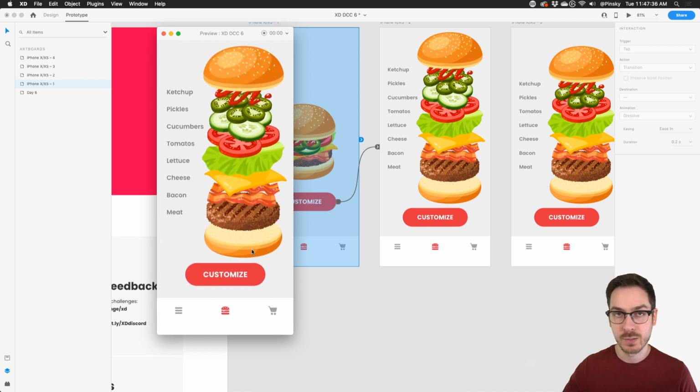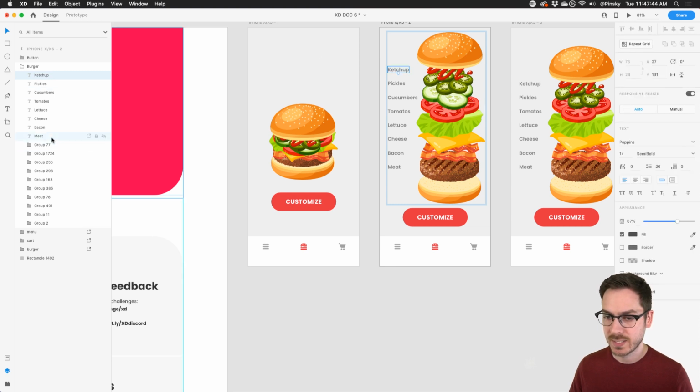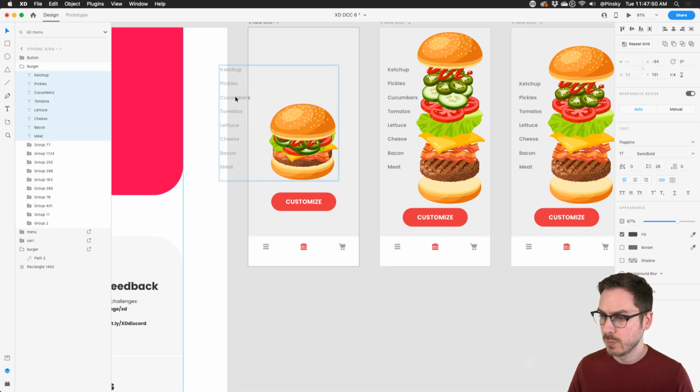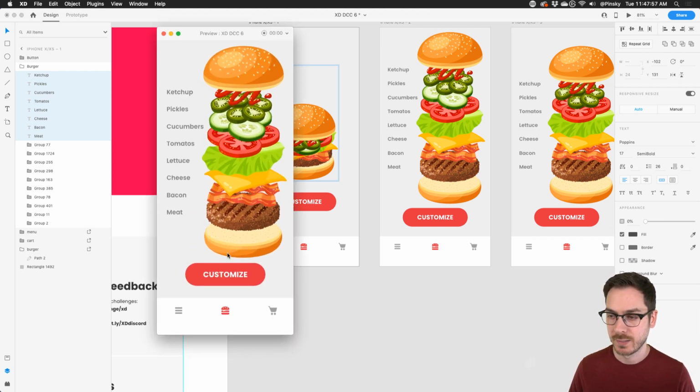And of course, if I had those text layers on the first artboard, you can also move them. And so what you can do, let me show you how that might work. So I can go into here, I can select all these text layers, which were not on the first artboard. I'm gonna copy them. I'm gonna make sure to paste them on this artboard. Maybe I'll move them off to the side and I'll turn down the opacity. So now when I customize, those kind of come in from the left, they move to the right, and they kind of meet up with their ingredients over in the burger.